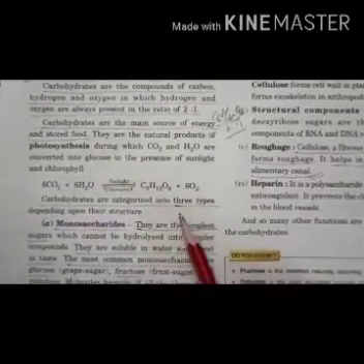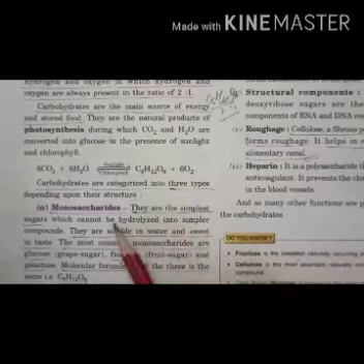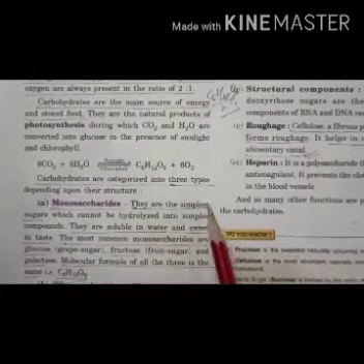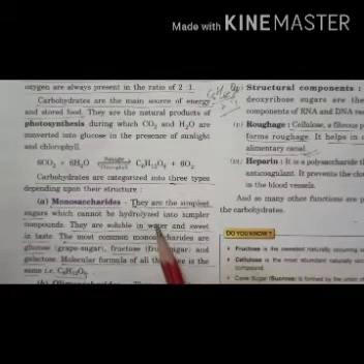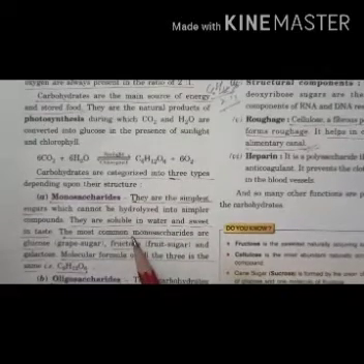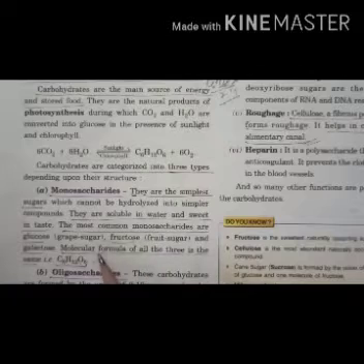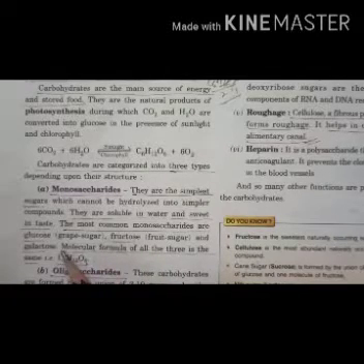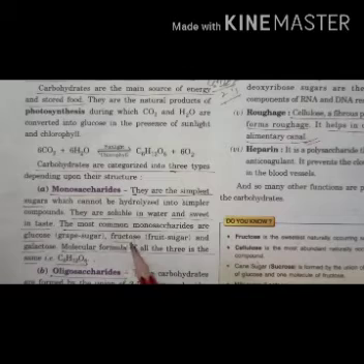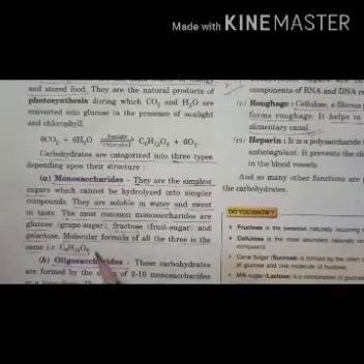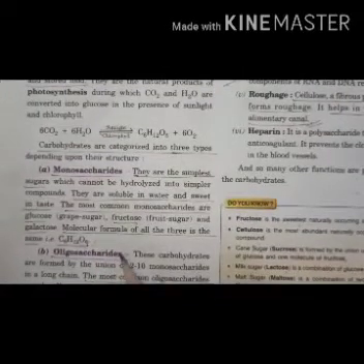There are again 3 types of carbohydrates. First is monosaccharides, second is disaccharides, and third is polysaccharides. Monosaccharides are the simplest sugars, which are soluble in water and sweet in taste. The most common monosaccharides are glucose, fructose and galactose. And the molecular formula of all these 3 monosaccharides is C6H12O6.